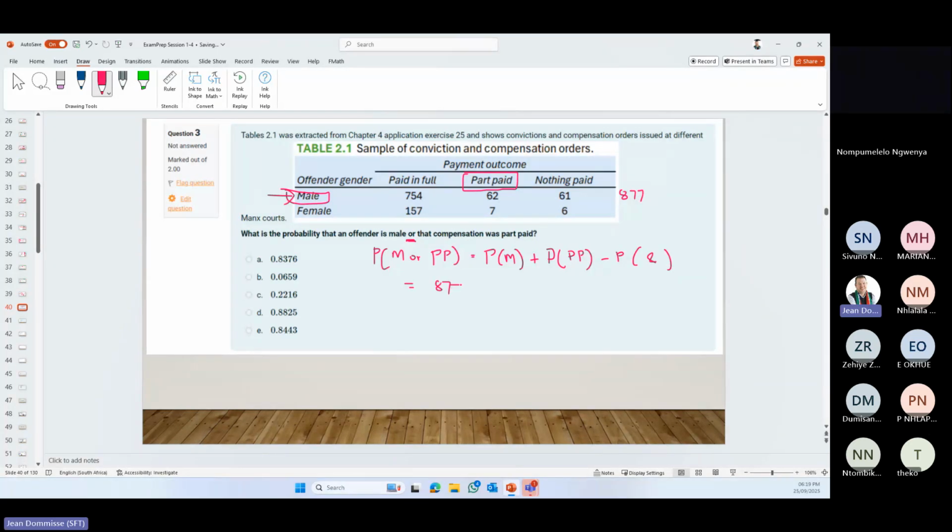Oh, they also haven't told us how many are here. Let's work out 157 plus 7 plus 6. Weird number. It's good that I did not guess 1,000. 1047. Okay, so this one we needed to make a few summations, which is also fine. Probability of part paid: 62 plus 7 is 69.